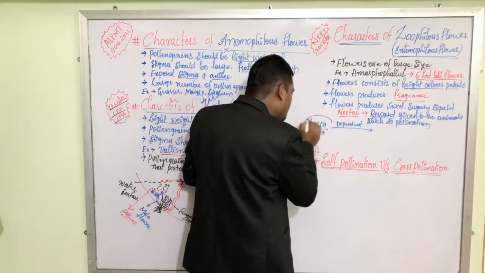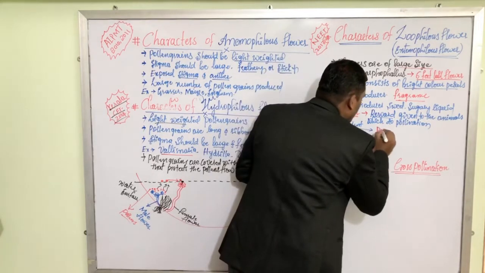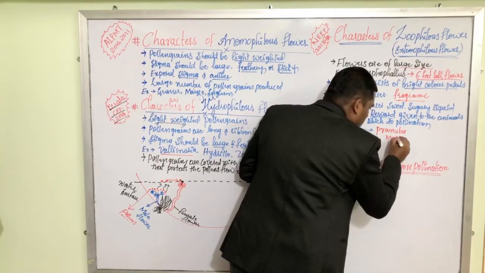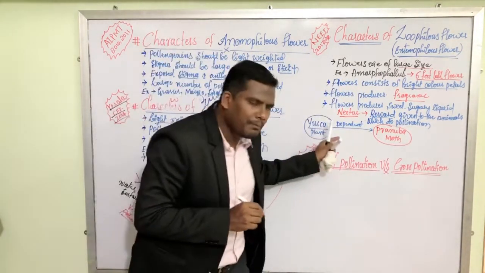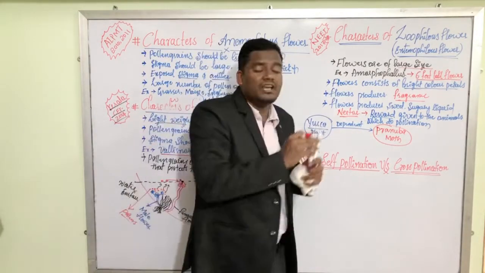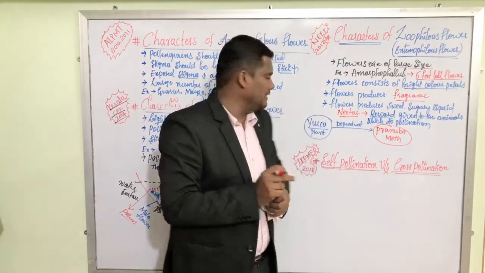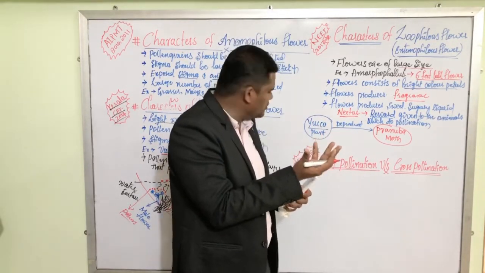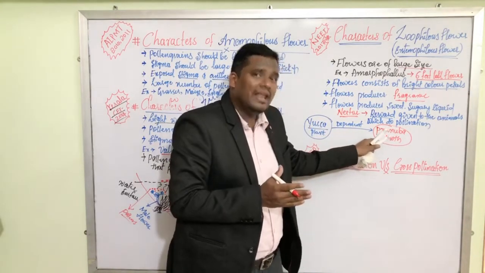The yucca plant is dependent on a moth, and the name of the moth is Pronuba. Pronuba moth. There is a relationship between the yucca plant and the Pronuba moth. This relationship is called a symbiotic relationship. Symbiotic relationship means a give and take policy. The yucca plant will give something to the Pronuba, and in return Pronuba will help the yucca.